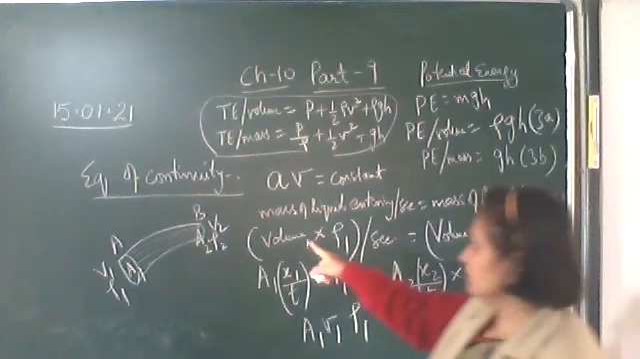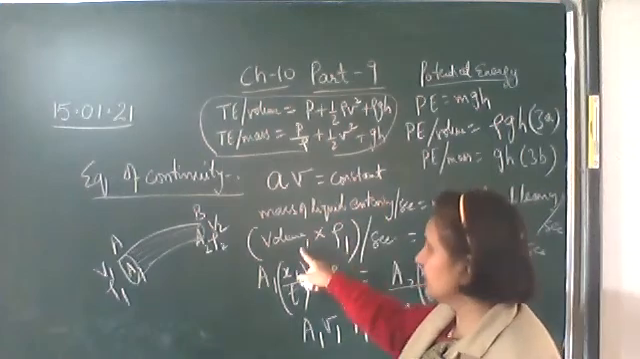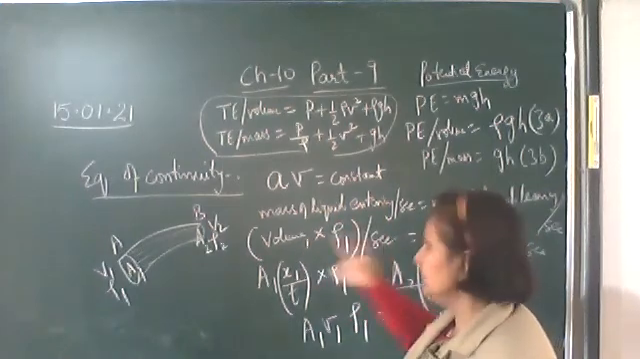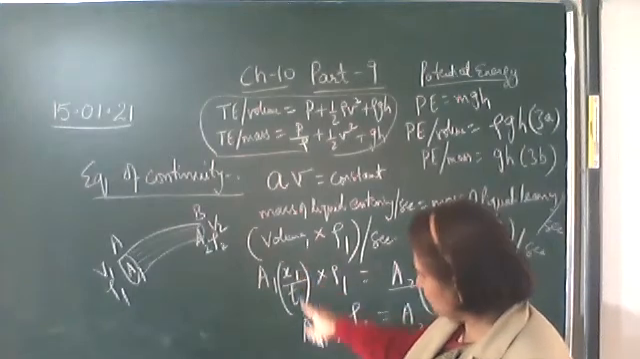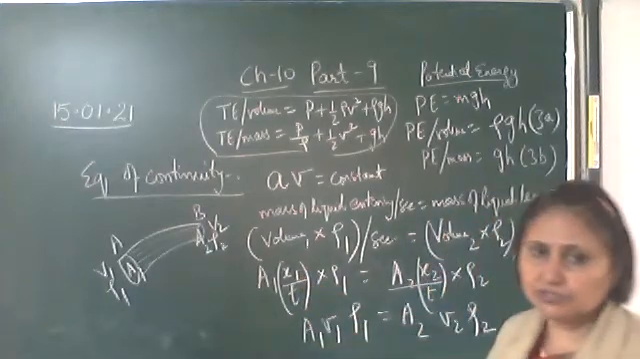Very simple. Mass of the liquid entering per second is volume into density per second. Volume is cross-sectional area into the distance moved by the liquid. Distance moved per second is the velocity.